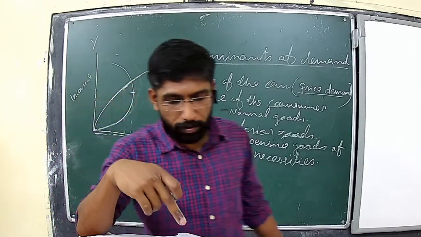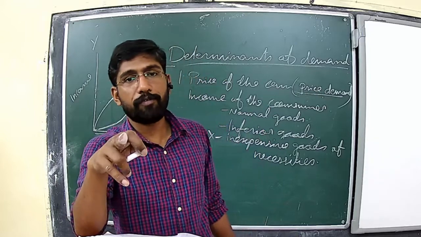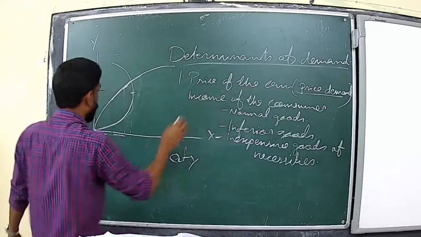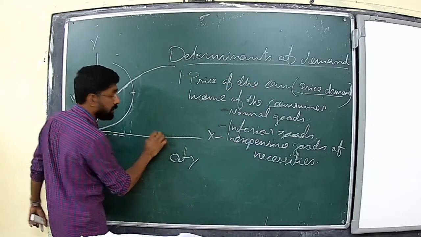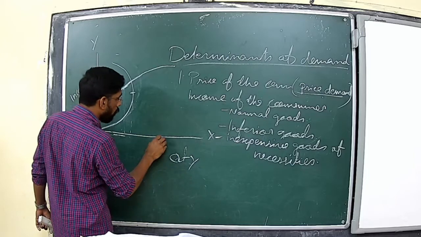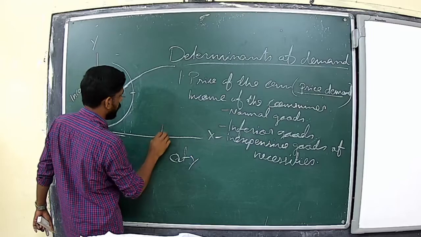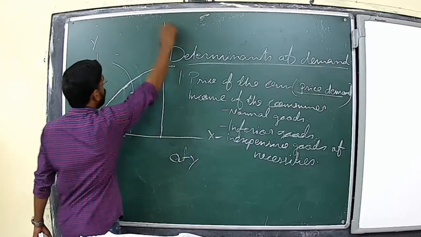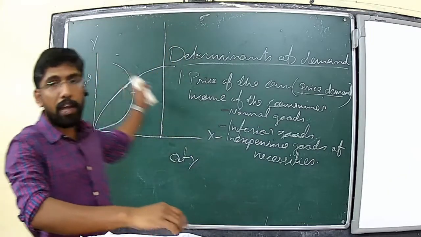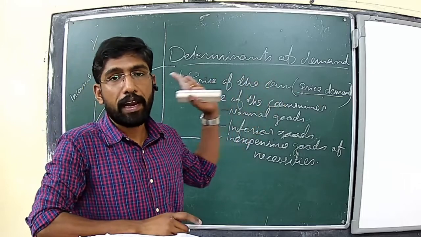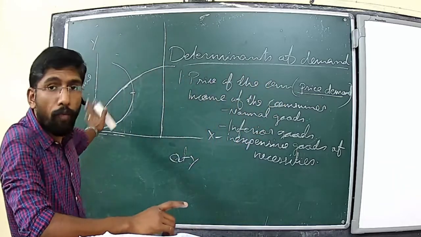Now let's see the graph of inexpensive goods of necessities. Suppose this is the quantity demanded for inexpensive goods of necessities. So the graph will be a straight line parallel to y-axis. Why?